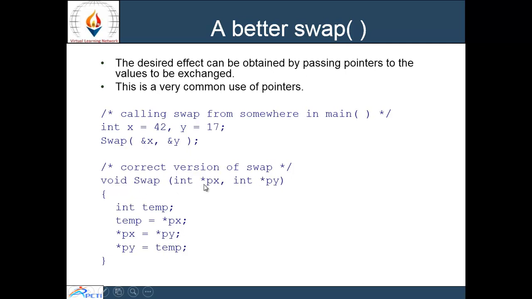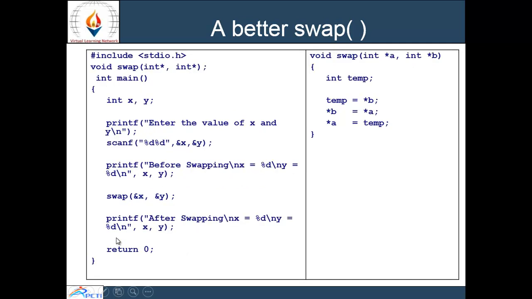It will take int *px and int *py, pointers of integer type. It will store the value of *px in temp, then the *py value is assigned to *px, and then the temp value is assigned to *py. So this is called the better swap.